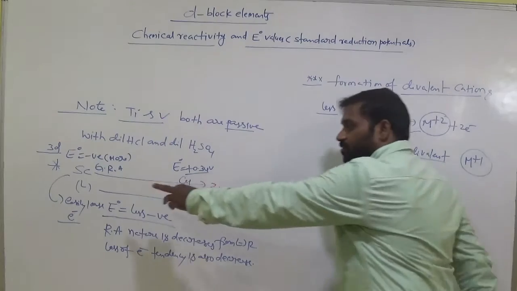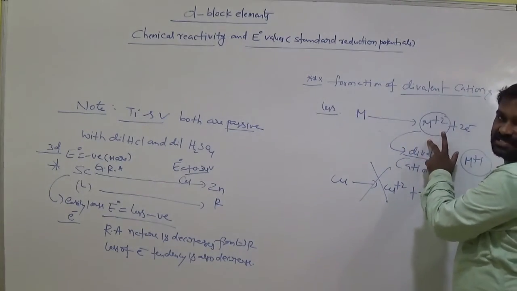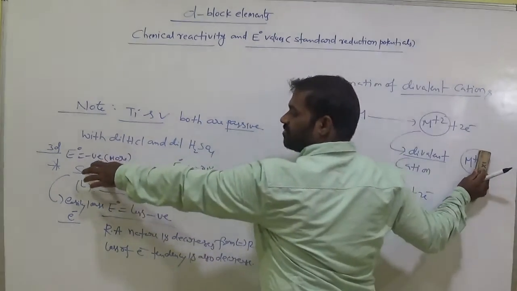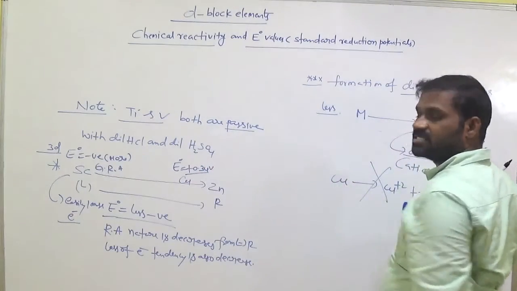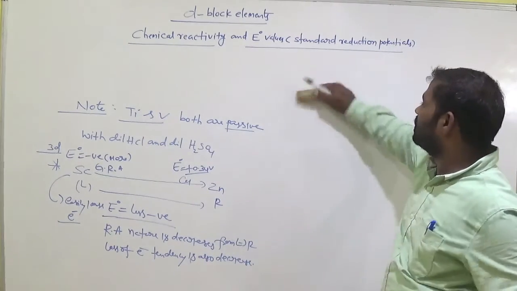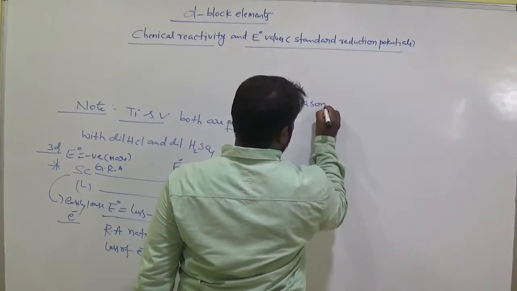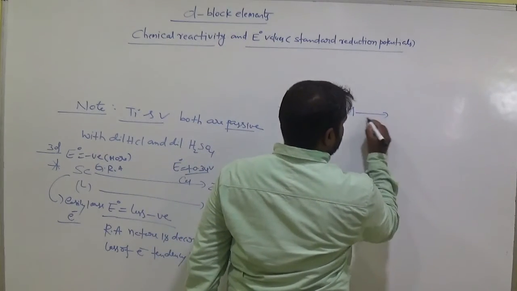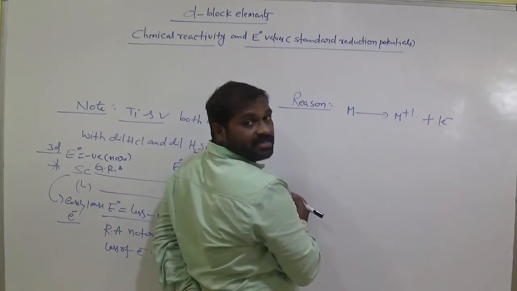So while we are moving from left to right, the M plus 2 formation tendency decreases. Remember this. What is the reason? The E naught value is more negative here. While we are moving here, it is less negative and almost maybe positive in the case of copper. Not willing to lose 2 electrons. One more reason. M plus 1 by the loss of 1 electron, am I right?